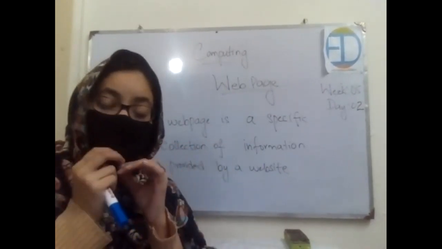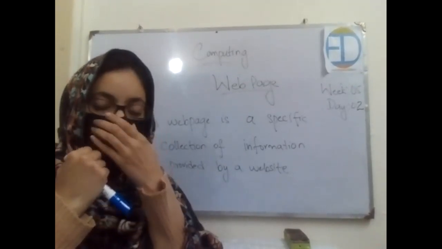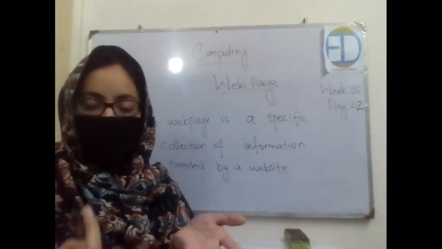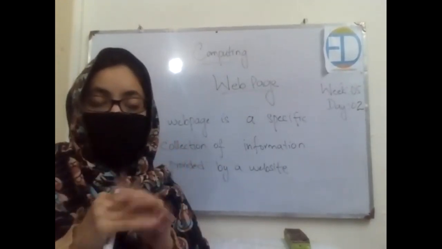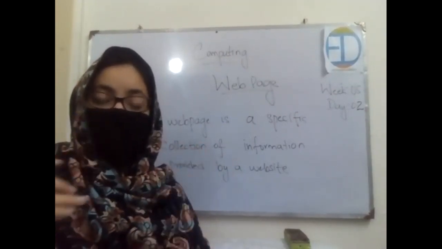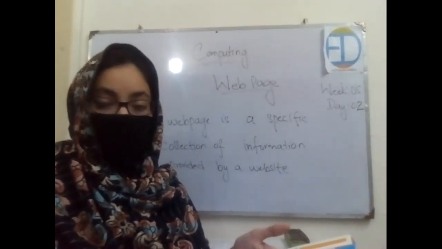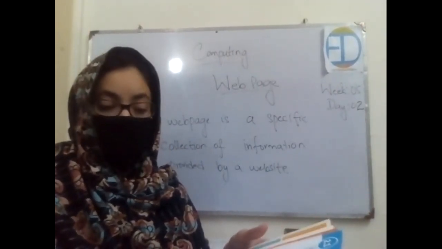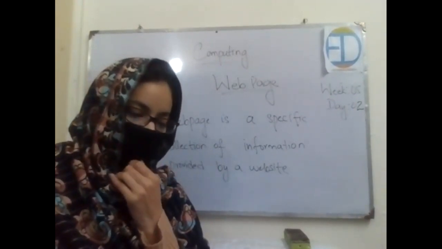Now from where will I get that information? On a website. Now what is a website? It's a different topic and we'll be doing it in our coming classes. So for now you are just supposed to learn what is a web page. Okay, so a web page represents us information. Let's say in your book it says people make different web pages, and we can look at those web pages if we have internet. Okay, now your teacher will help you open a web page.